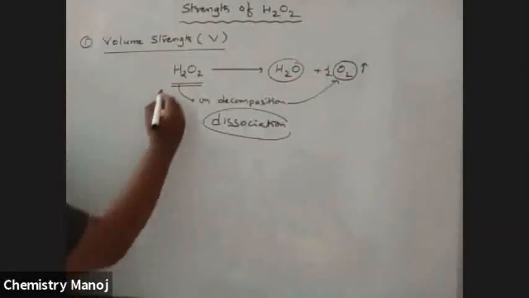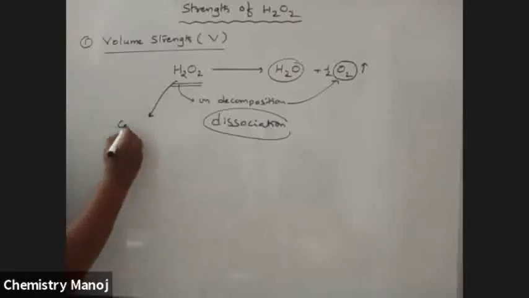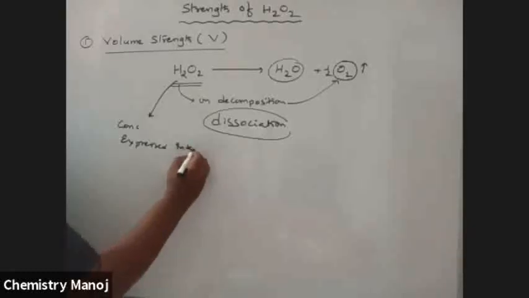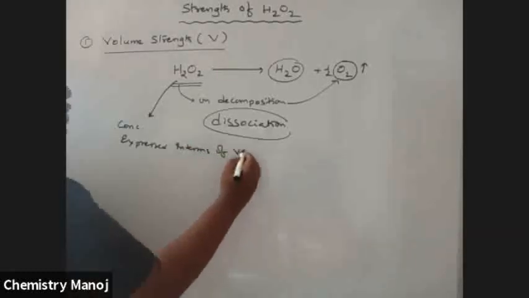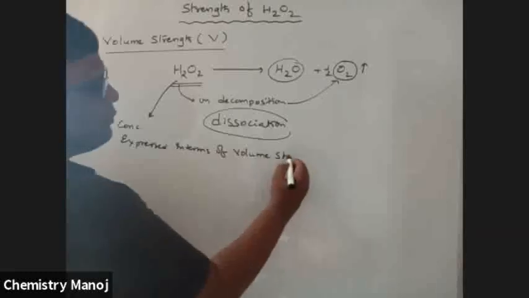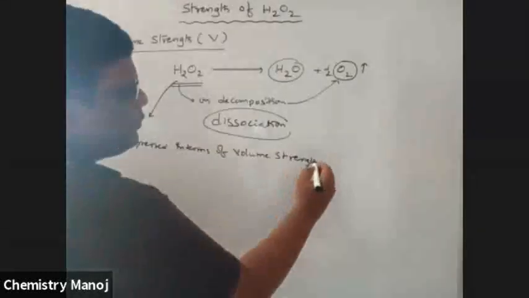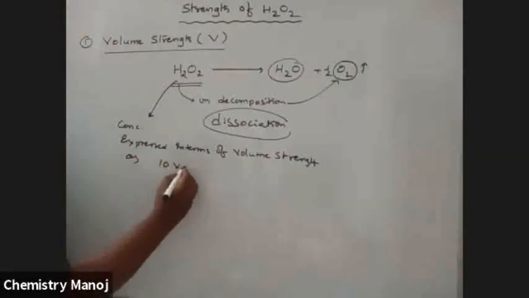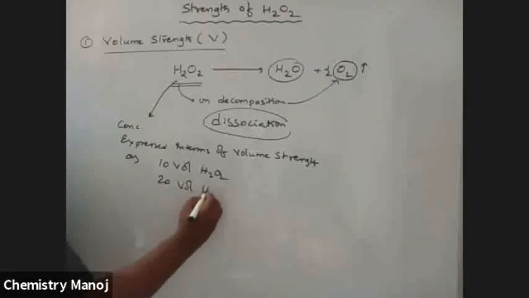Now, H2O2 concentration is expressed in terms of volume strength, such as 10 volume H2O2, 20 volume H2O2.